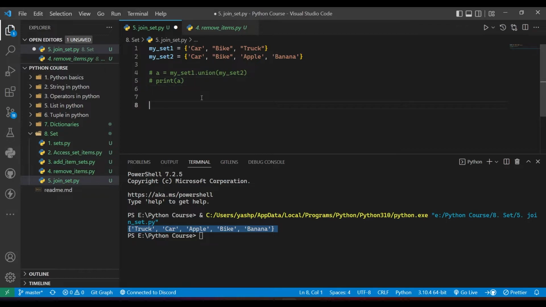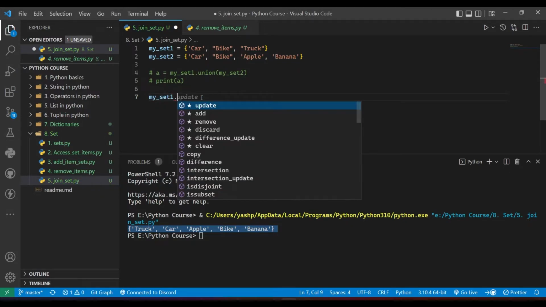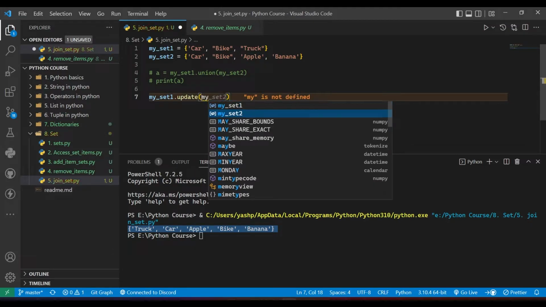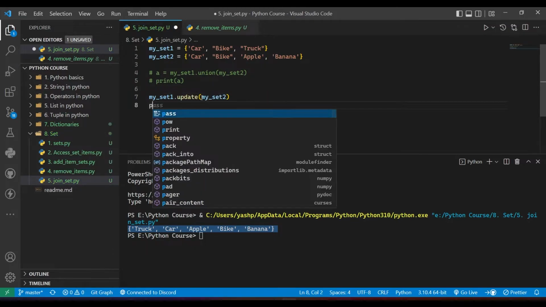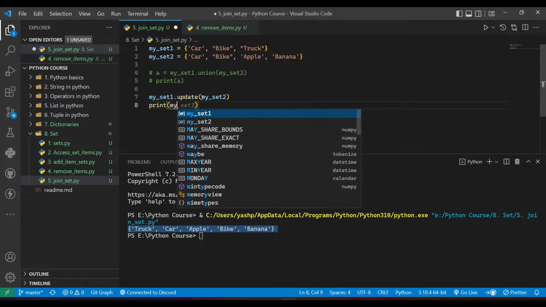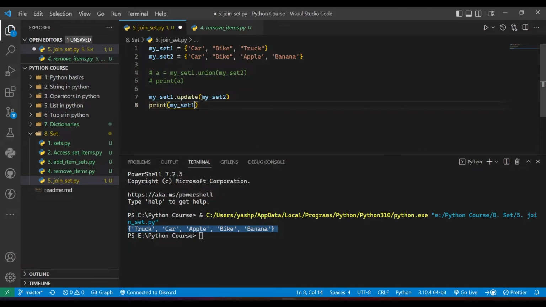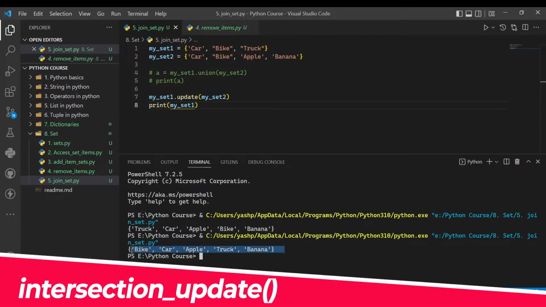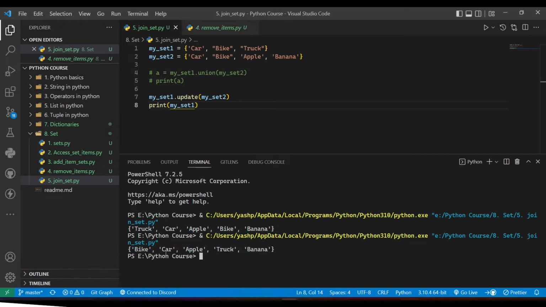Then another we have is update. So I'll say my_set_1.update(my_set_2), and I need to just print my_set_1. Okay, and I run it, then you can see I got a whole another output, and it also discarded duplicate values. Okay, so this is the update function.